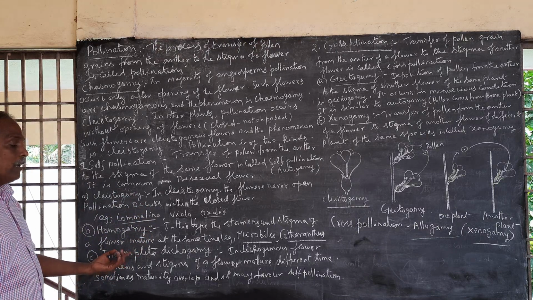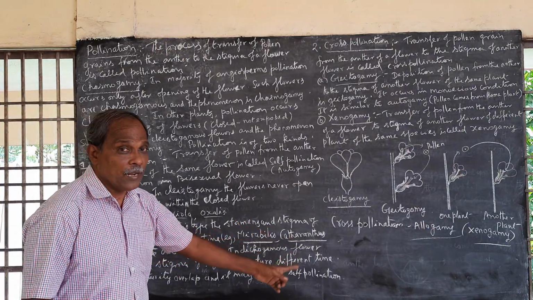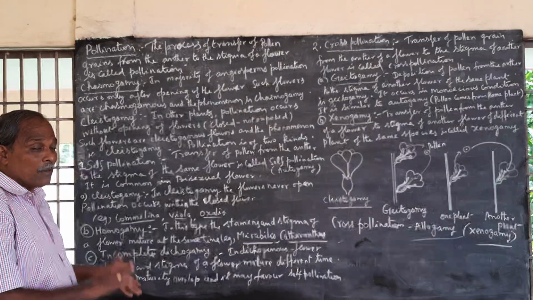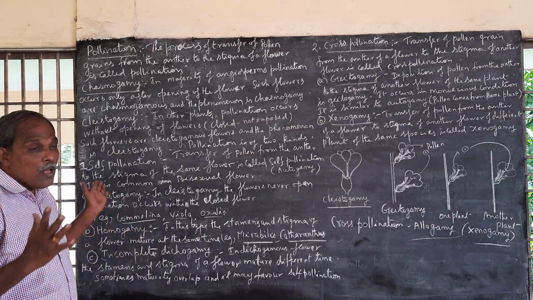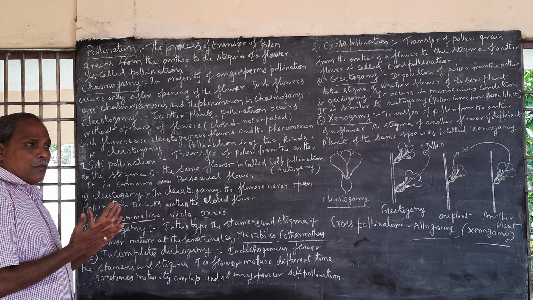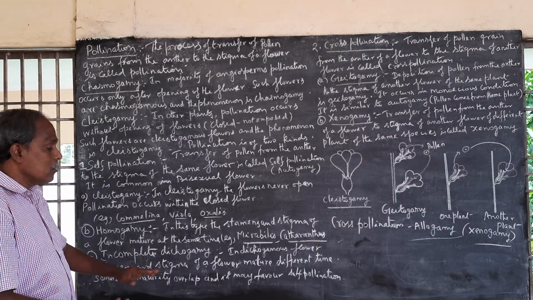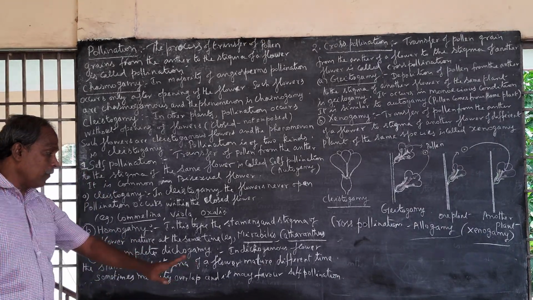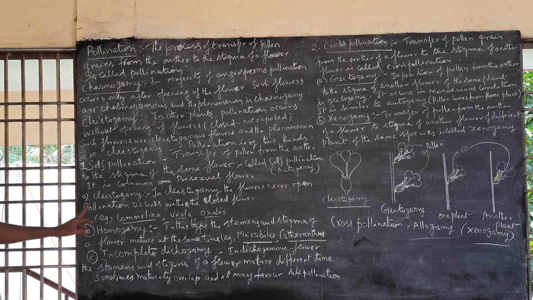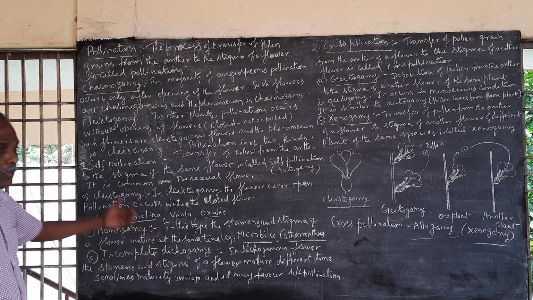Incomplete dichogamy. In dichogamous flowers, the stamens and stigma mature at different times. Sometimes they coincide, meaning they overlap, so the stamens and stigma mature at the same time. At that time, self-pollination is possible. It may favor self-pollination. So self-pollination occurs in the clistogamy condition, homogamy condition, and incomplete dichogamy condition.